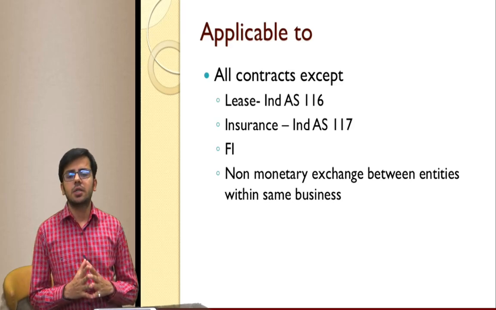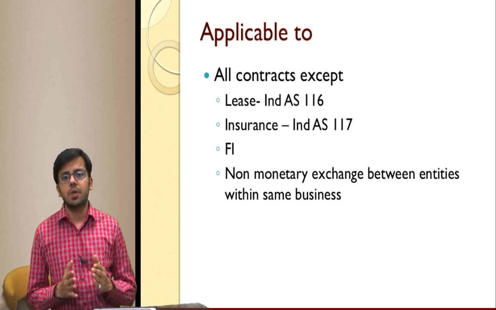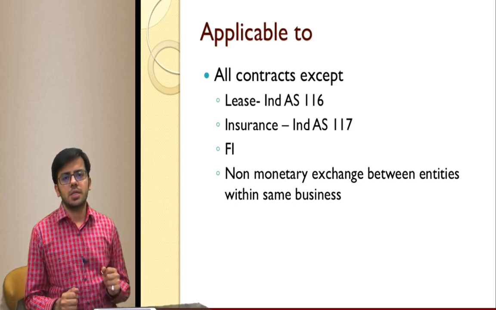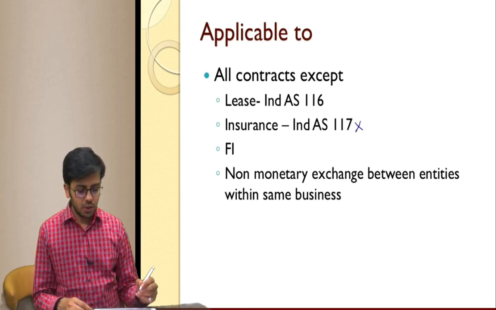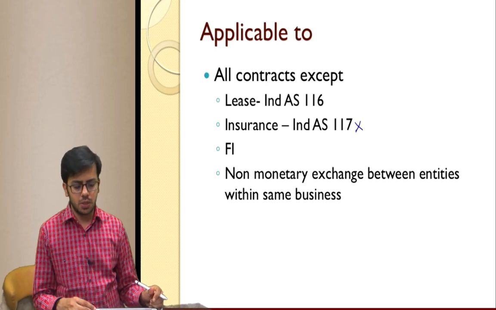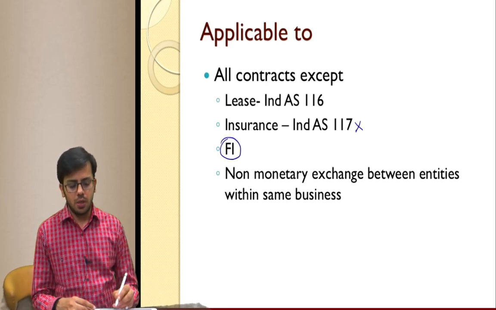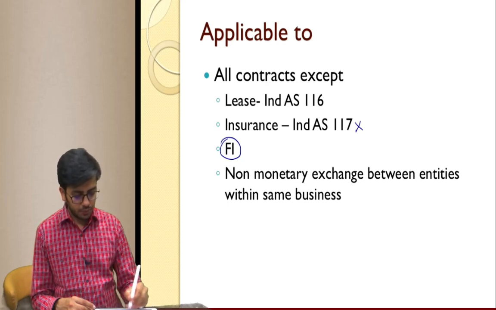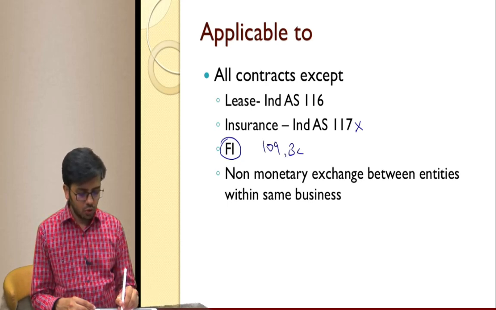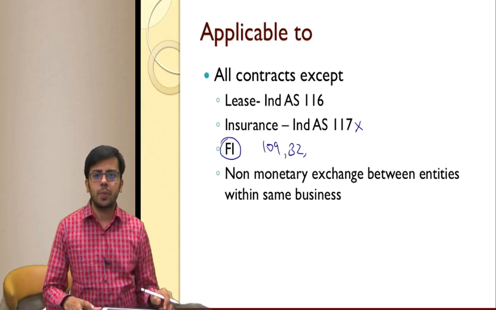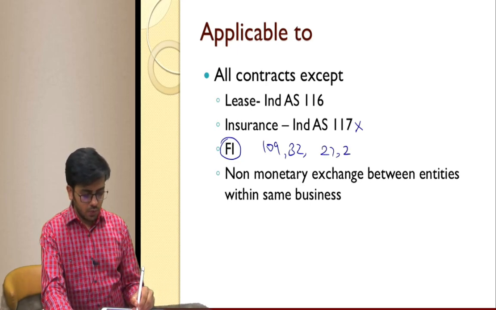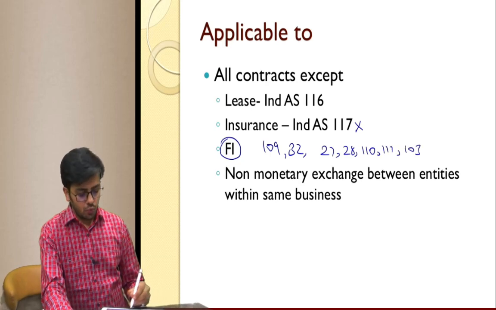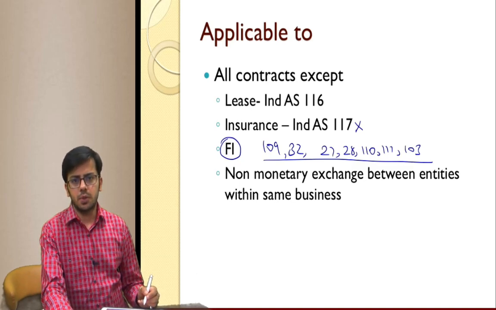This standard is applicable in all cases except where lease income is recognized as per Ind AS 116, and insurance income is recognized as per 117, which is yet to be implemented, not in your course, so won't be asked. Financial instruments have the standard 109, and also standard 32. Moreover, there are some financial instruments related to business combination where another entity is acquired, so 27, 28, 110, 111, 103. For financial instruments, all these standards are applicable.